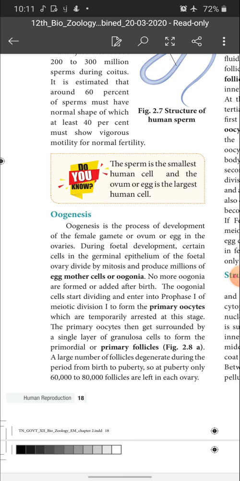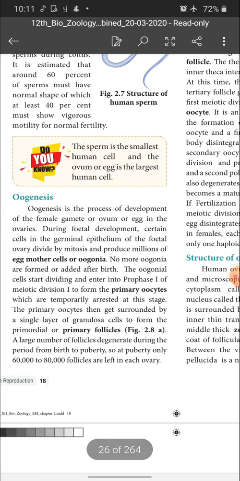Oogenesis is the process of development of the female gamete, or ovum or egg, in the ovaries. That you know very well, isn't it? During fetal development, certain cells in the germinal epithelium of the fetal ovary divide by mitosis and produce millions of egg mother cells or oogonia.